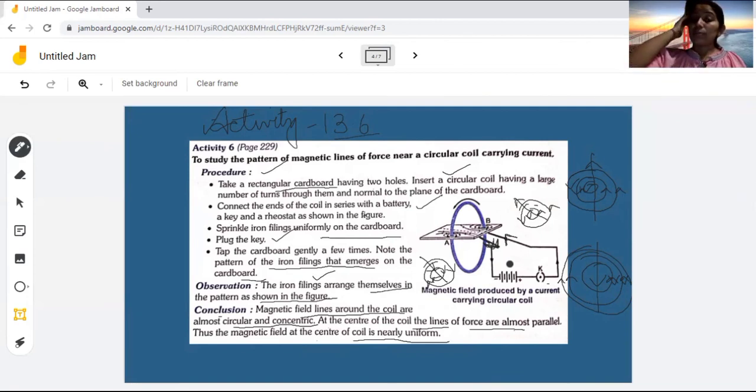And the observation is that iron filings align themselves in a pattern of magnetic field lines, that is a concentric path, and the conclusion is that the magnetic field lines at the center are parallel. It is also shown in this figure. This is a parallel straight line, or we can say it is uniform.